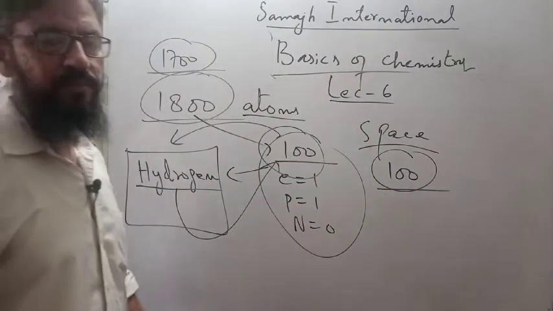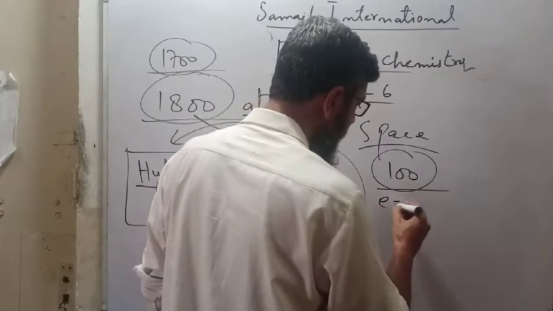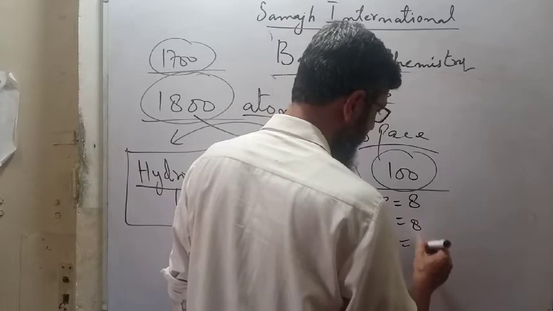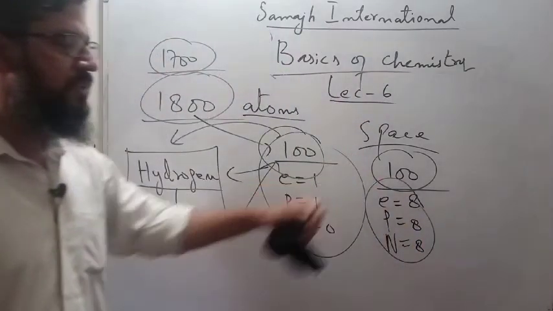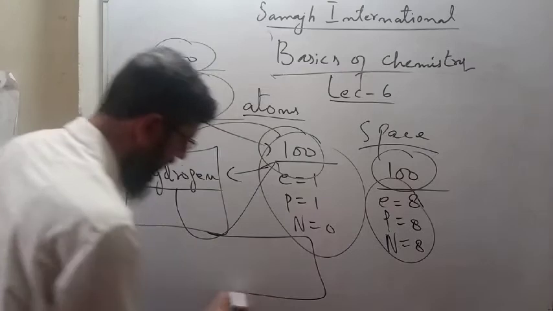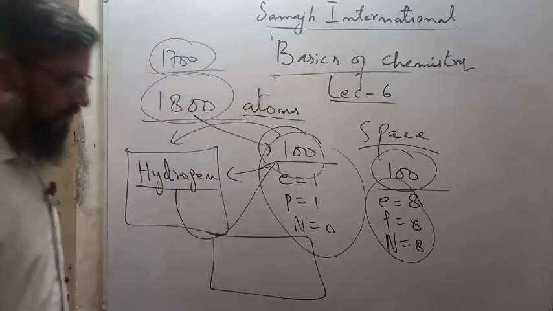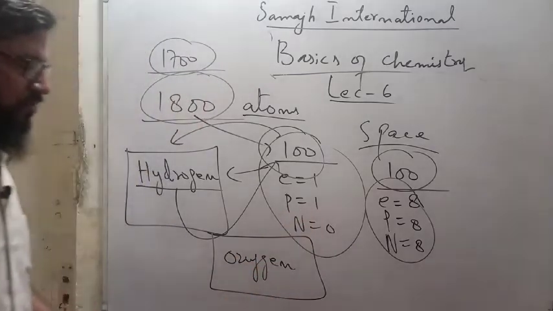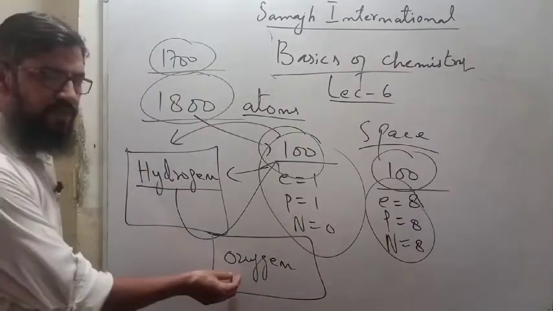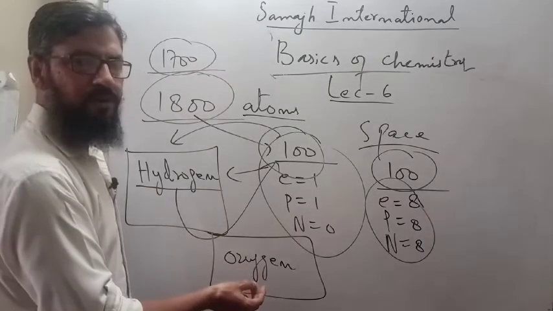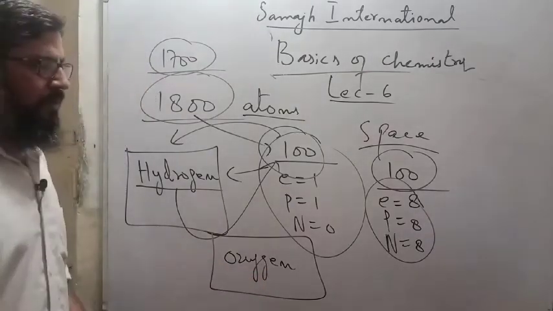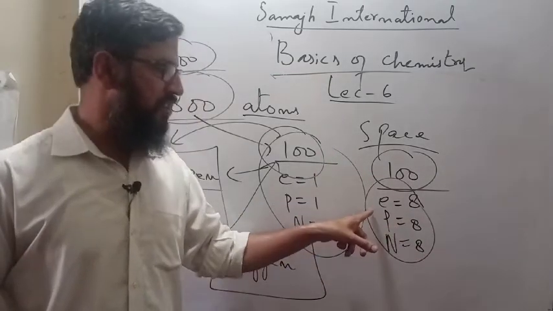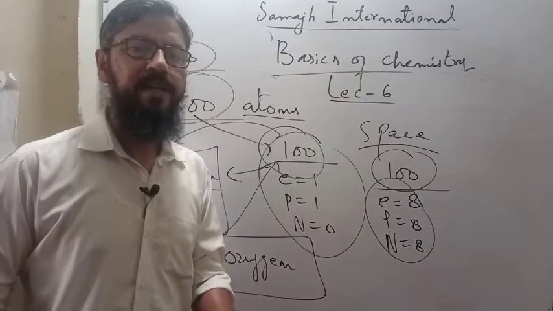Then you check all the atoms again, and finally you have separated out 100 more atoms. All these 100 atoms are similar. In which respect? Each and every atom has 8 electrons, 8 protons and 8 neutrons. You keep all these 100 atoms in a separate box, the second box, and write down oxygen. Now what is this oxygen? Oxygen is actually the name of the family in which you have kept all these 100 atoms which have the same 8 electrons, 8 protons and 8 neutrons.